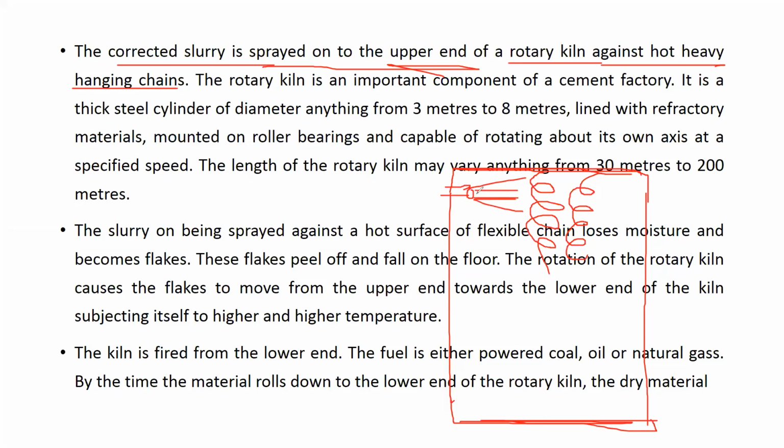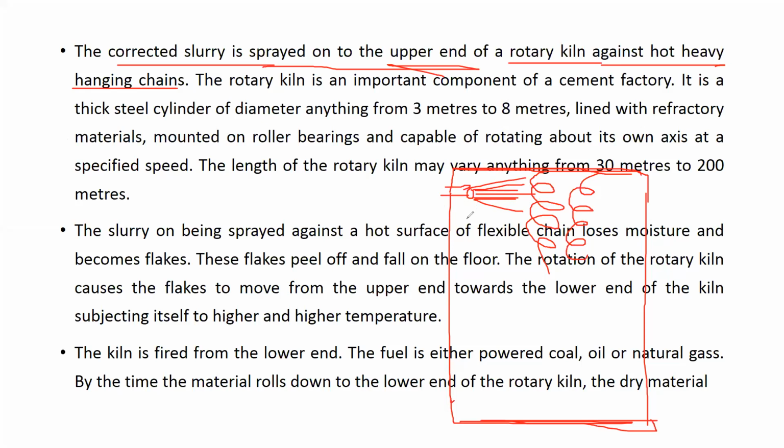What will happen when we spray a liquid on the hot heavy chain? This slurry contains 35 to 50% water.